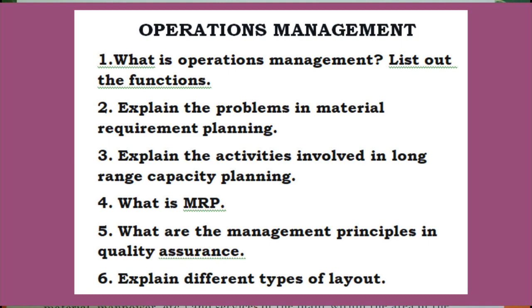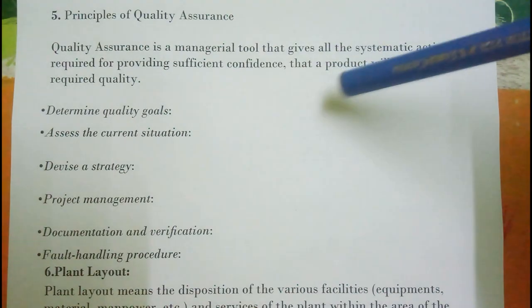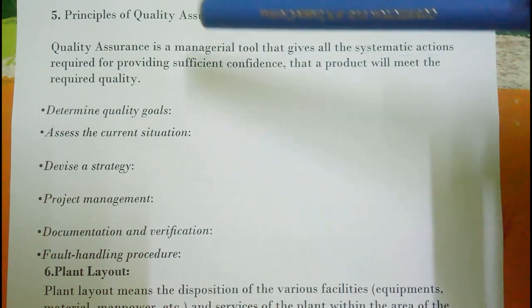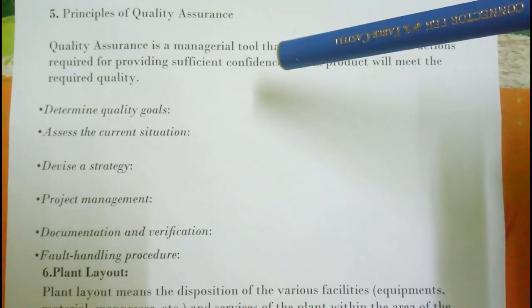Next question. What are the management principles in quality assurance? So here we are going to see what is quality assurance. Quality assurance is a managerial tool that gives all the systematic action required for providing sufficient confidence that a product will meet the required quality. This is the meaning of quality assurance.